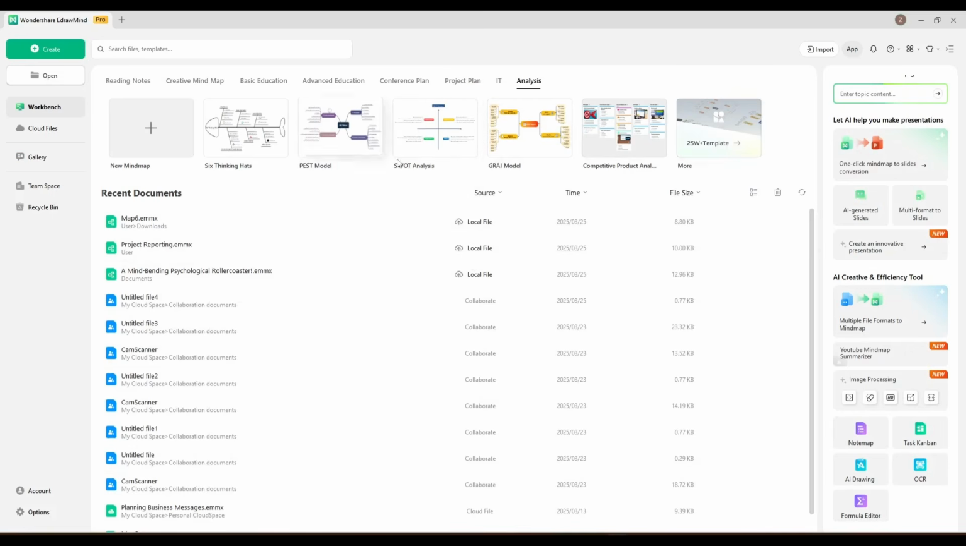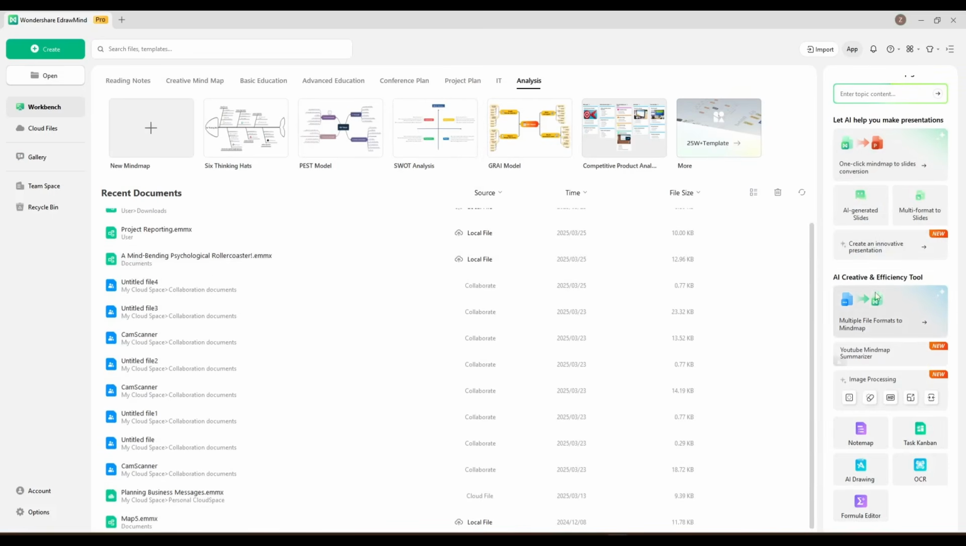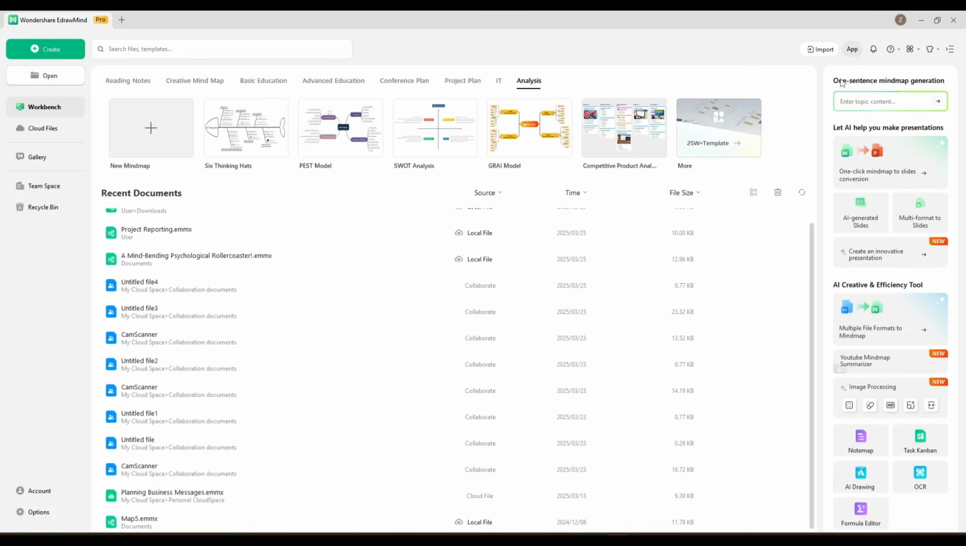Okay, here on the right side of the interface, you will find various AI features that can improve personal and business productivity. However, as of now, I will use the one-sentence mind map generation tool from the top of the page. We just have to enter an idea here in this box, and AI will do the rest. For example, I am typing, "Start an e-commerce business like Amazon." After entering the topic, simply click on the send button.